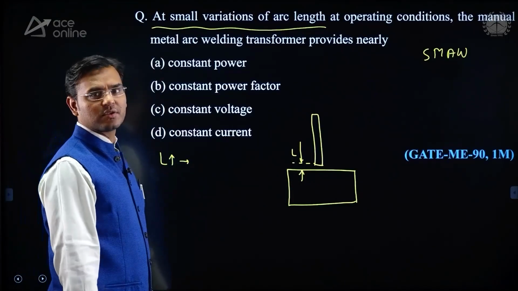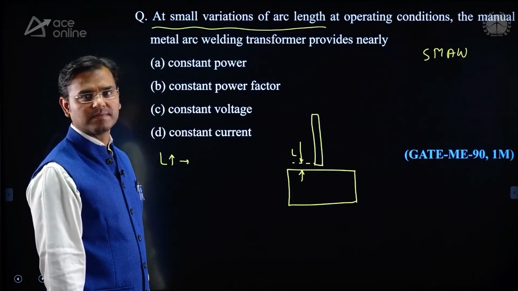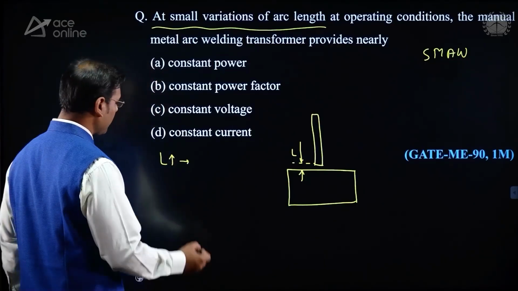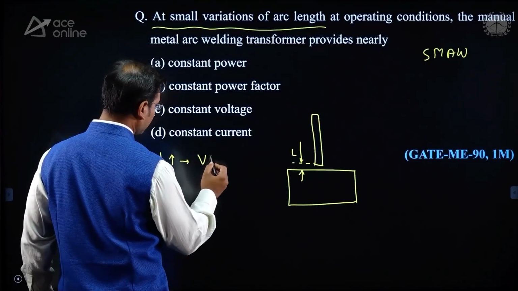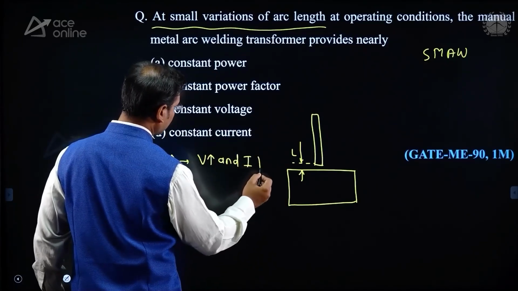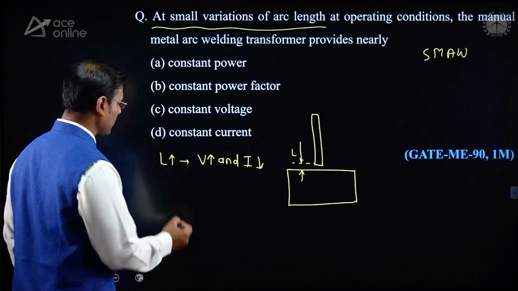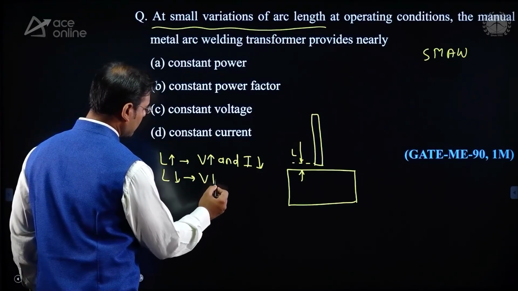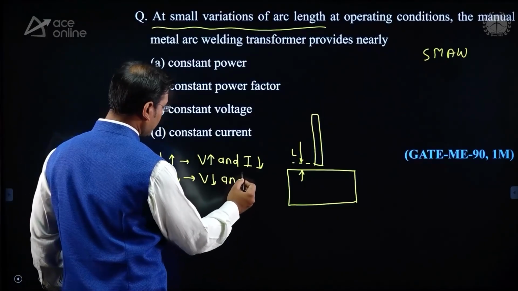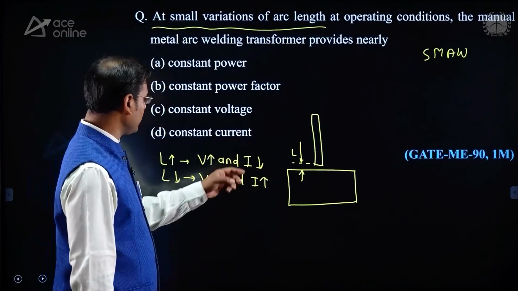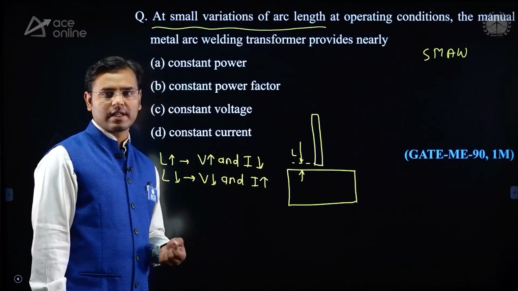As the arc length increases, the voltage also increases and the current reduces. And when the arc length reduces, then the voltage also reduces and the current increases. Means as the arc length changes, those values are going to change, guys.